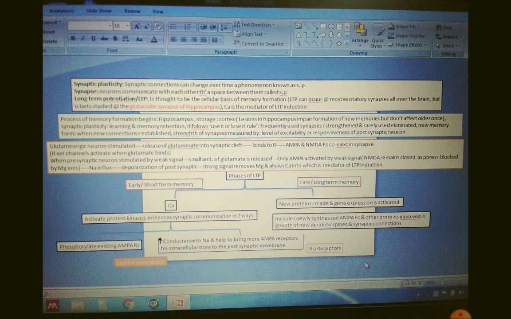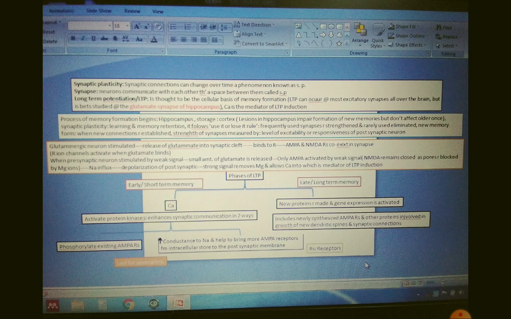Now we will see how memory formation begins. It starts in the hippocampus, and if we need the memory to be stored, then it will be stored in the cortex. If there are lesions in the hippocampus, then it impairs the formation of new memories, but it doesn't affect the older memories.